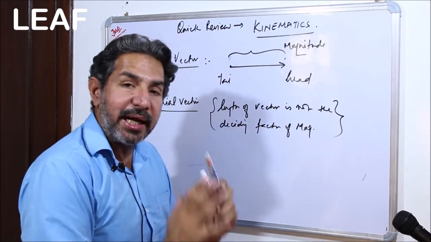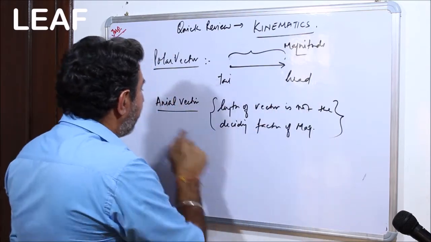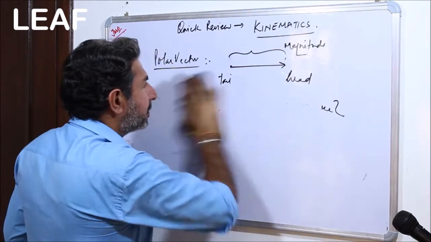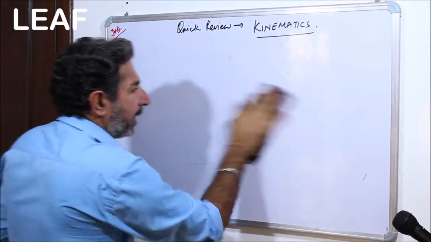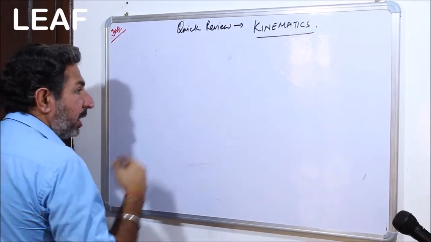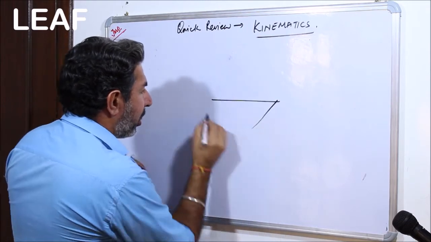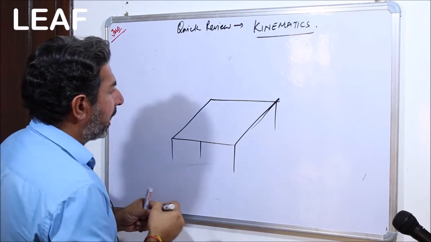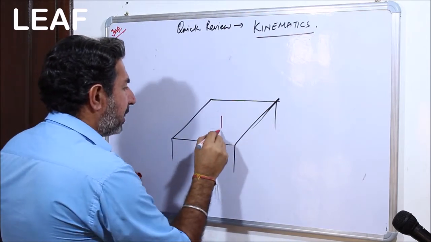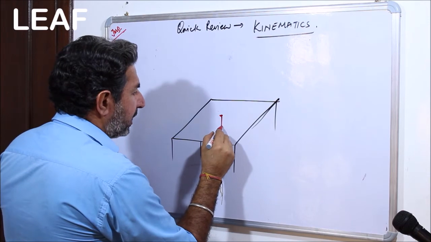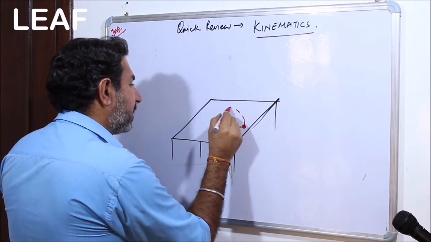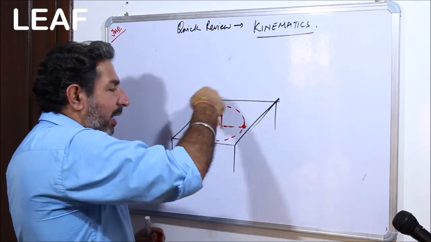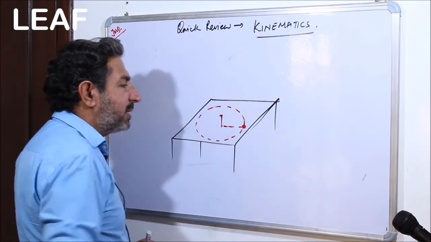Yes, of course, the directions only can be sorted out with the axial vectors, and quickly I am going to tell you how exactly. I'm going to wipe it off, right? Because I need the portion of the board. So say I'm going to draw roughly a tabletop, and say there is a nail, and with the nail there is a thread, and this bob is rotating around this nail.